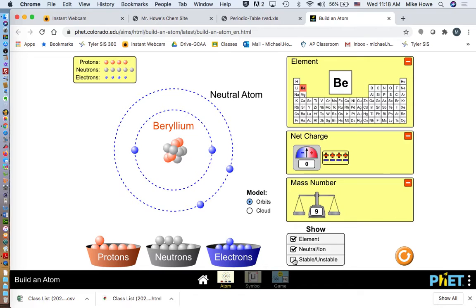I'm going to click this box that says stable, unstable. This particular form of beryllium is stable. Let's see what happens if we add another neutron. That's not a stable form of beryllium, so take it out. Let's see if we take out a neutron, is it stable? And it's not. So beryllium only exists with 5 neutrons.